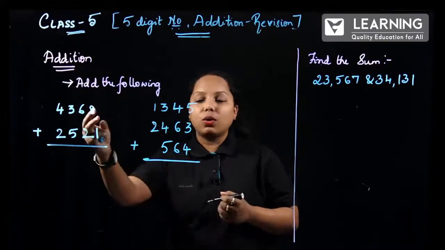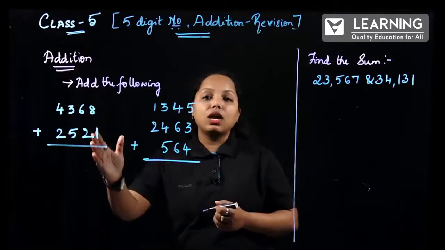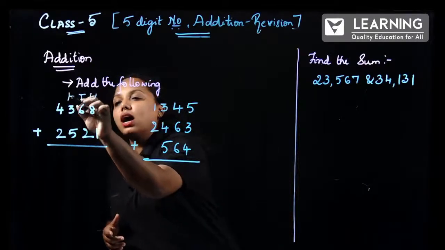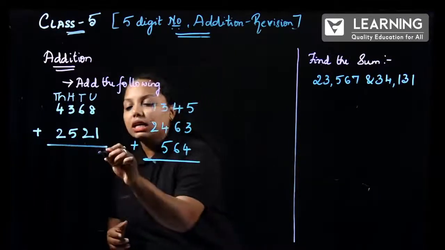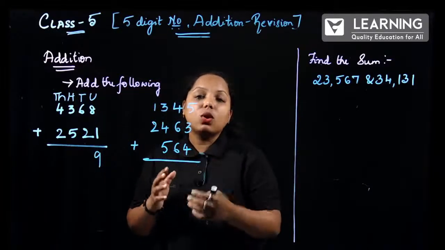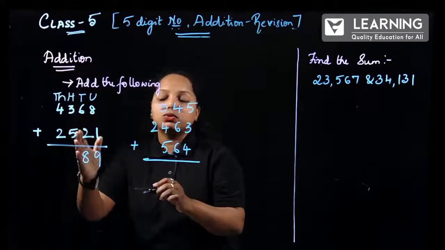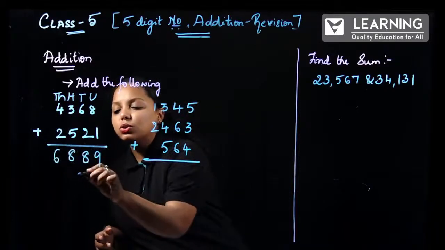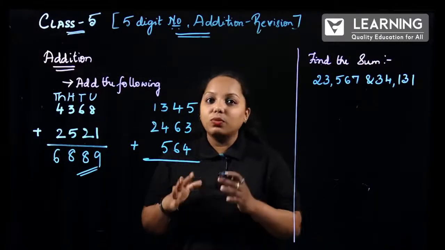So, now here is the question. The first question is 4368 plus 2521. How do I add? We go according to the units place, that is units, tens, hundreds, thousands. Now, 8 plus 1, what is 8 plus 1? It is 9. And next 6 plus 2. After 6, how many digits? 7, 8. So, it is 8. Next 3 plus 5, it is again 8. Next 4 plus 2, it is 6. So, your answer is 6889. I hope you are clear with this.